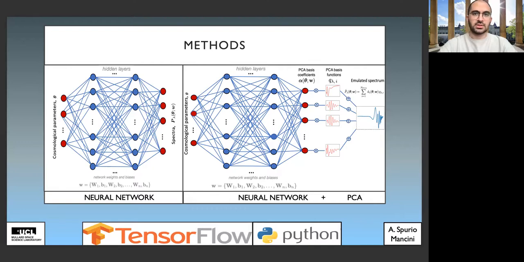All of the neural networks are implemented in TensorFlow, and the code is completely written in Python. And it's written in such a way that it can really be used as a Boltzmann code without any prior knowledge of machine learning, even for training.